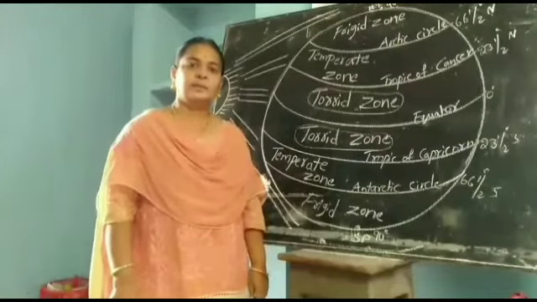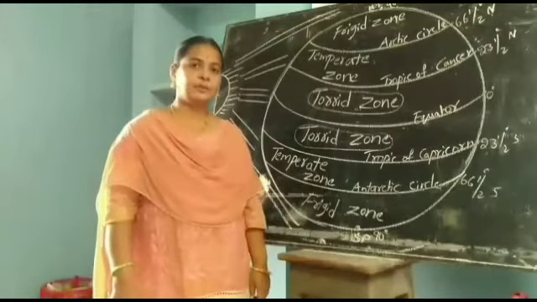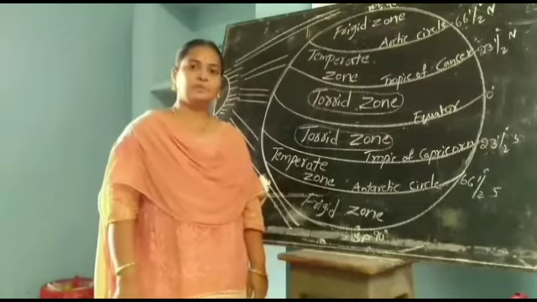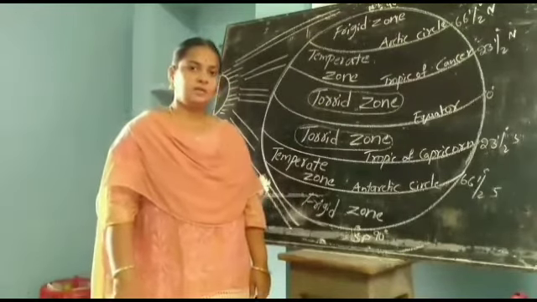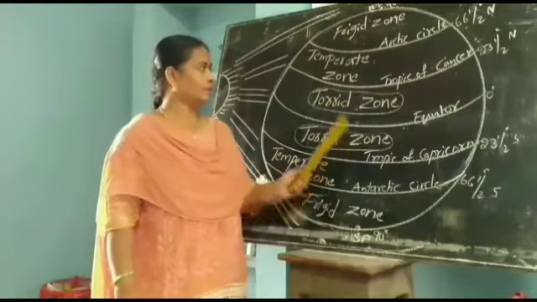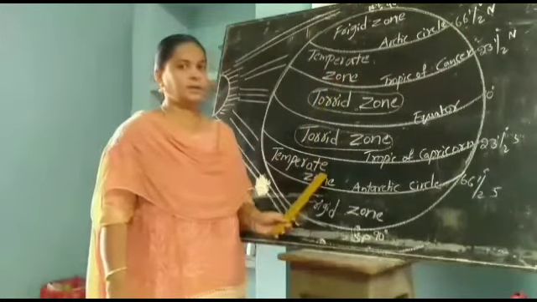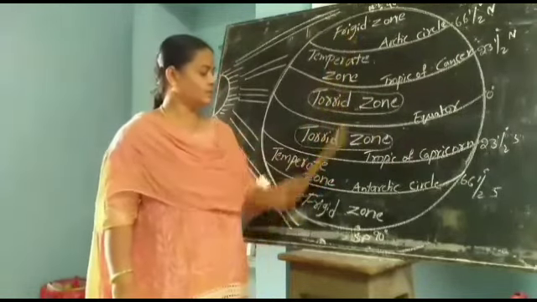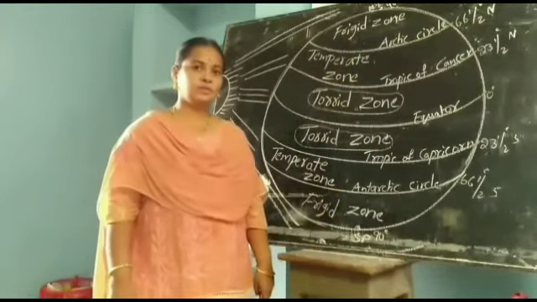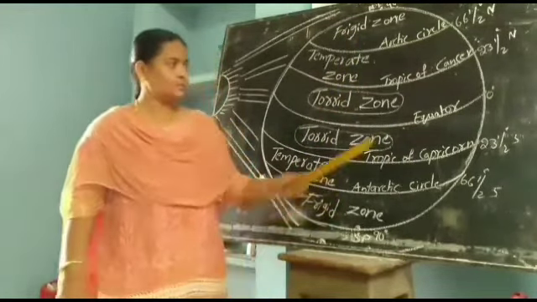Next topic, temperate zones. We have mainly 3 types of zones. First one, torrid zone, second one, temperate zone, and third one, frigid zone. What is this?